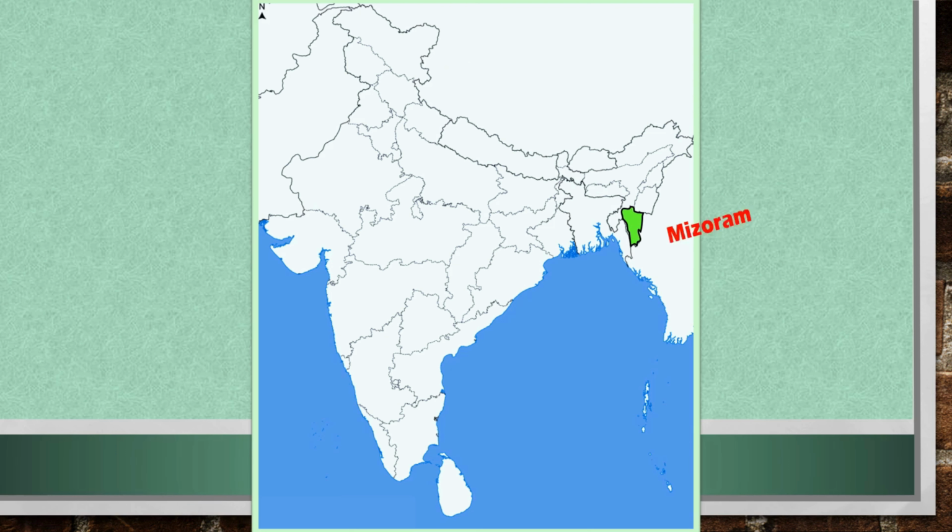This is Mizoram. Aizawl is the capital city of Mizoram. This is Tripura. Agartala is the capital city of Tripura.